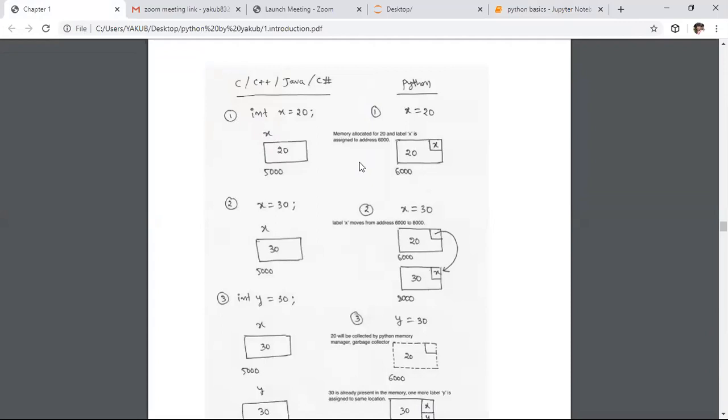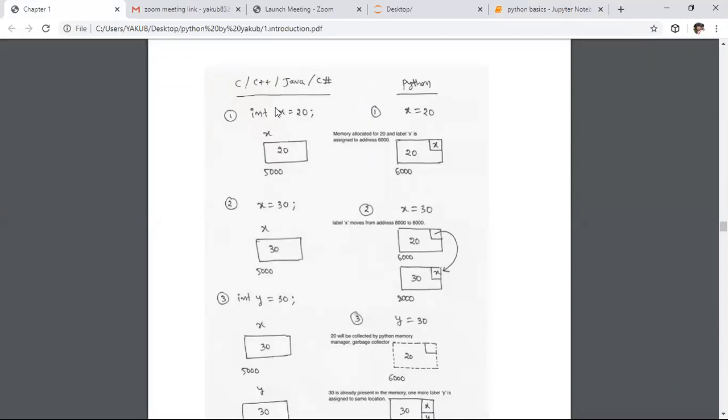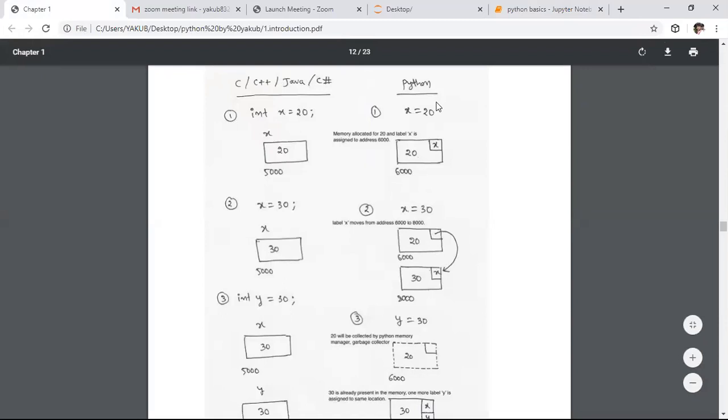Here is the comparison between static programming languages and dynamic programming languages. It is the easiest comparison between those things. These are the static programming languages and these are the dynamic programming languages. In static programming languages, we give importance to the variables, whereas in dynamic programming languages, we give importance to the values.